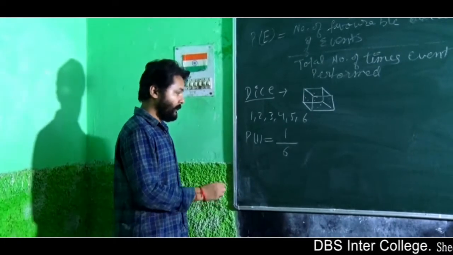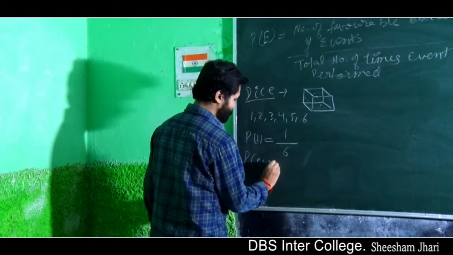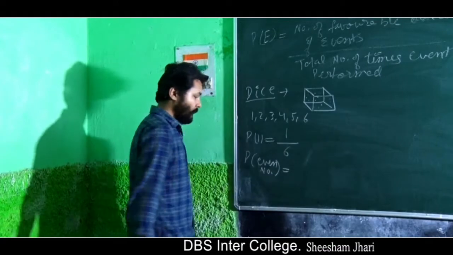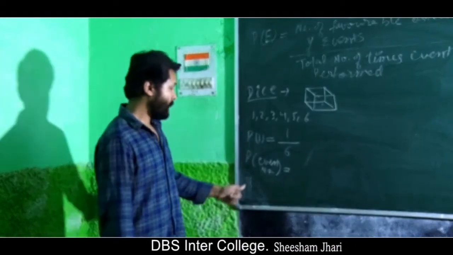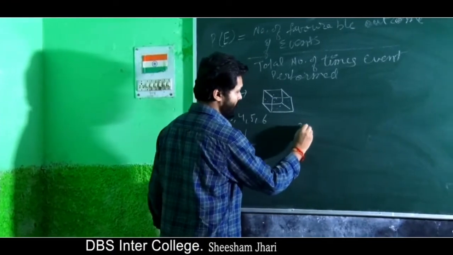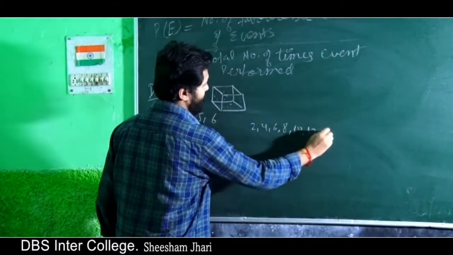Next, what is the probability of getting an even number? For that you should know what an even number is. An even number is a number which is completely divisible by 2, like 2, 4, 6, 8, 10, 12.